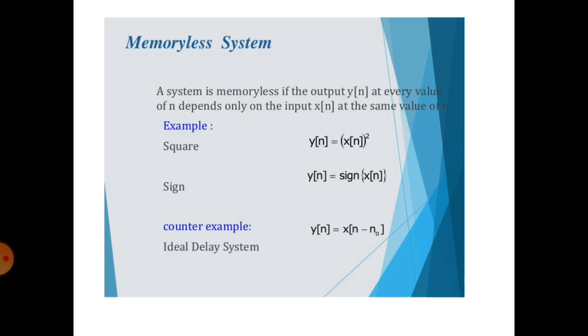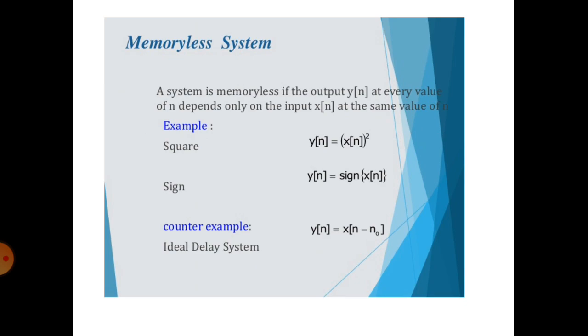The next is the memoryless system. The memoryless system is nothing but a static system. A system is said to be memoryless if the output y of n at every value of n depends only on the input x of n at the same value of n. Example, square: y of n is equal to modulus of x of n the whole square.